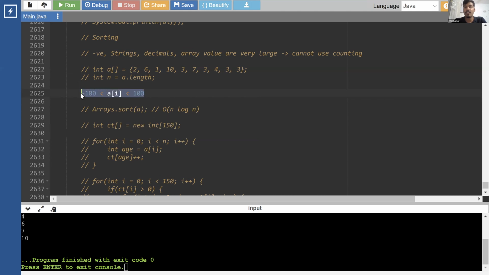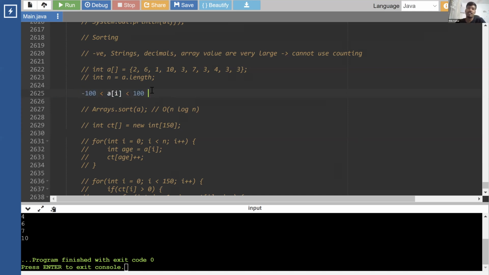So basically, you're trying to get this information from the interviewer. If he says the numbers are from -100 to +100, then you have the answer, right? Even though you have negative numbers, you can store them, let's say, in indexes 101 to 200. The first 0 to 100 represents the positive numbers, and then the rest represents the negative numbers or something like that. You can somehow store them in a 200-size array, right? You don't need more than 200 indexes.